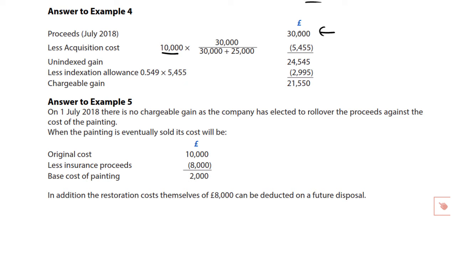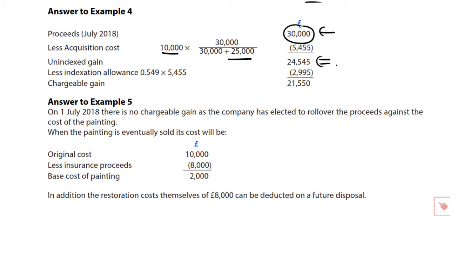£10,000. Multiplied by those sales proceeds, over the sales proceeds plus the value remaining. Always a figure, of course, that must be provided to you. Work out the allowable cost, and that therefore will calculate here an unindexed gain. Now, had you dealt with an individual in this situation who had owned that painting and suffered the damage thereon, and then pocketed, had kept those insurance proceeds, then that would be it. It would be £24,545 as the chargeable gain.